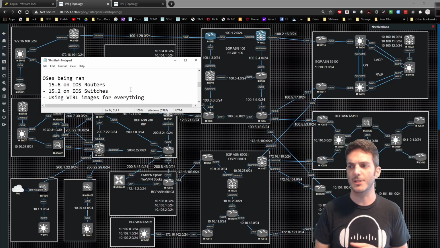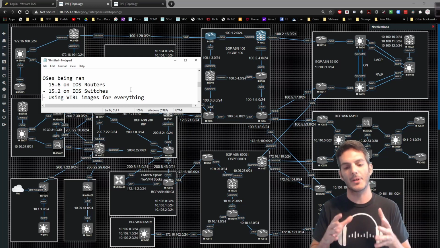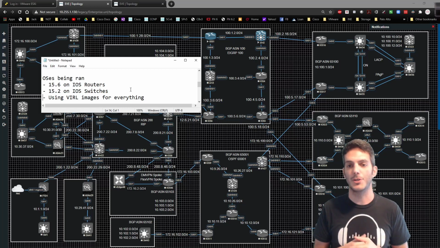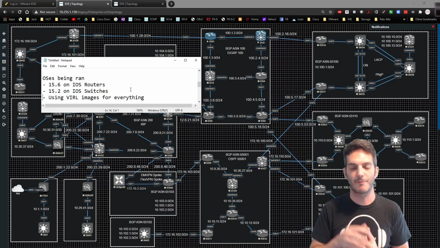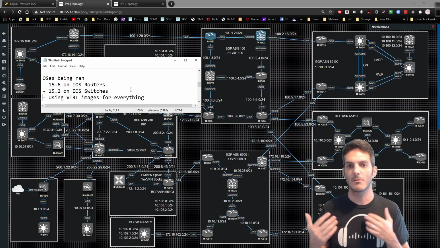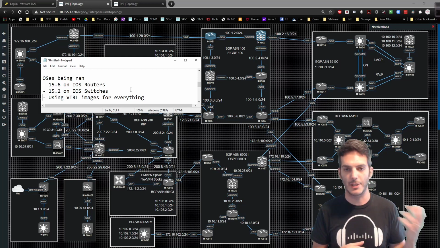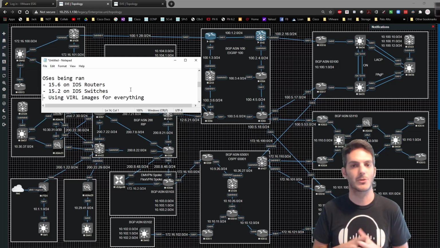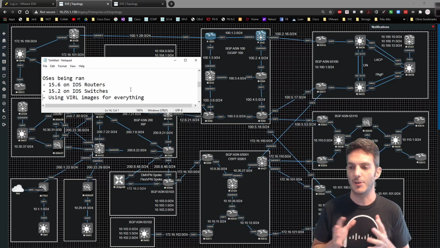The next thing I want to answer is, what operating systems am I running? I'm running 15.6 for the routers, 15.2 for the switches. So I'm using all VIRL images. Everything that I am running, you can too. You just have to pay for access to the images. It's $200 a year for Cisco Modeling Labs, or CML. Go to virl.cisco.com, click on Get VIRL, pay the $200, download the images, upload them to Eve. If you need documentation support on that, go to Eve's website, watch some of the videos that I've produced or some other people on YouTube have done, and you'll be off to the races.